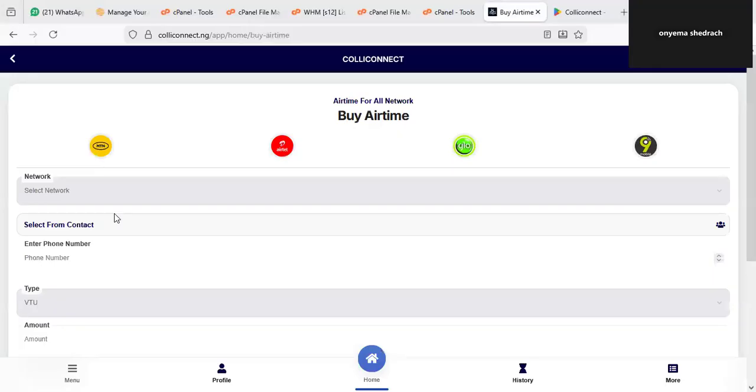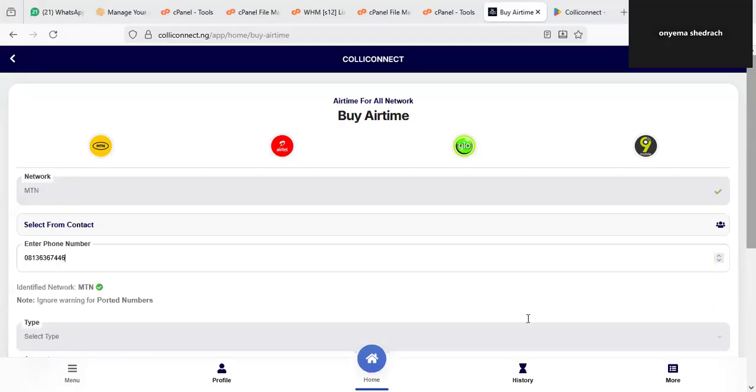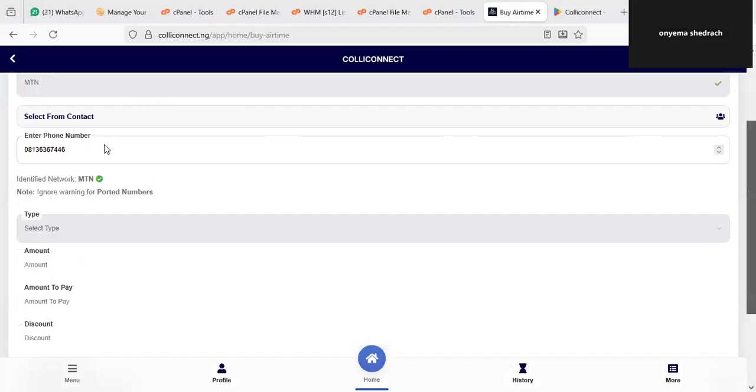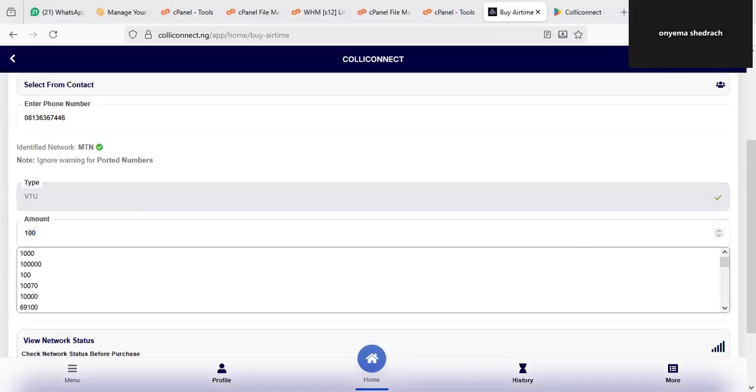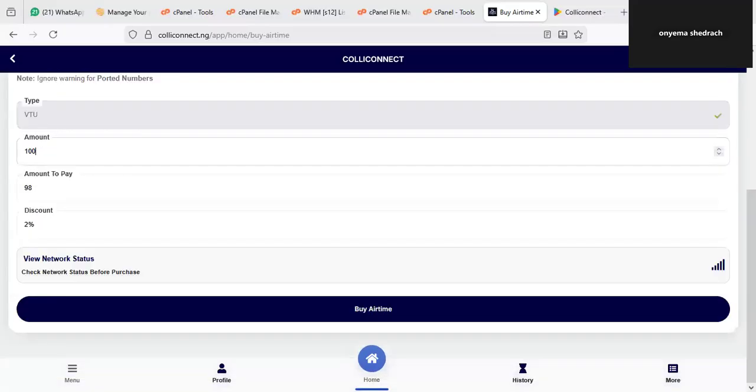It will take you to the place where you have to select the network. I'm going to select MTN here and put the number. Make sure that the system acknowledges that this is MTN. Then click on select VTU and put the amount of recharge you want to do. You can see the discount you'll be given for doing this transaction. Remember, I'm a vendor, that's why you're seeing this discount. So click on buy airtime.